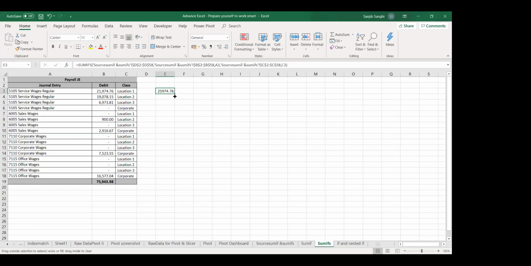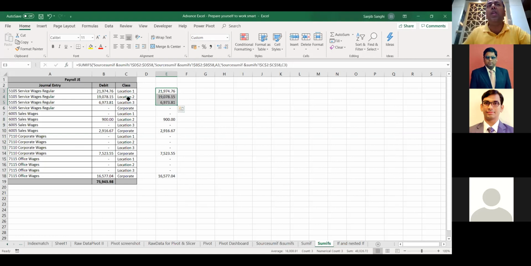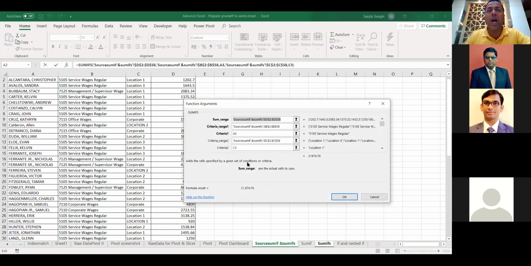I got this answer. And if I copy this down, boom, wow, we got this. And if I total this up only, it is my 48,000. And now I have broken this by location also. This, I'm telling you, is going to be so important for you. If you just learn this and practice in your GST work papers, it is going to help you so much. This you can go on and on and on with as many conditions you want. You can add more conditions to it. Though it is not there, but if I add more conditions, I can always go and do that.